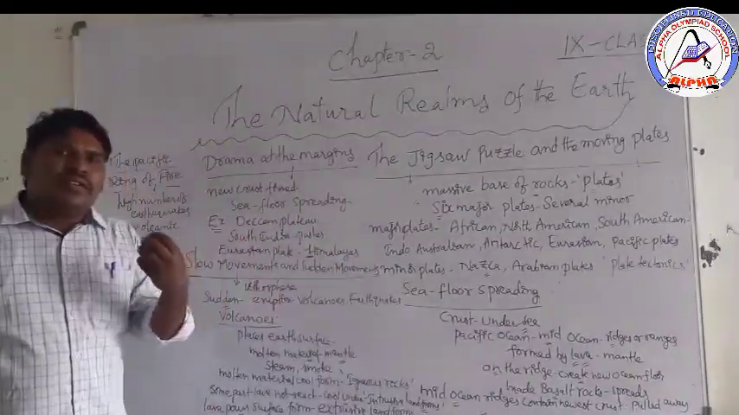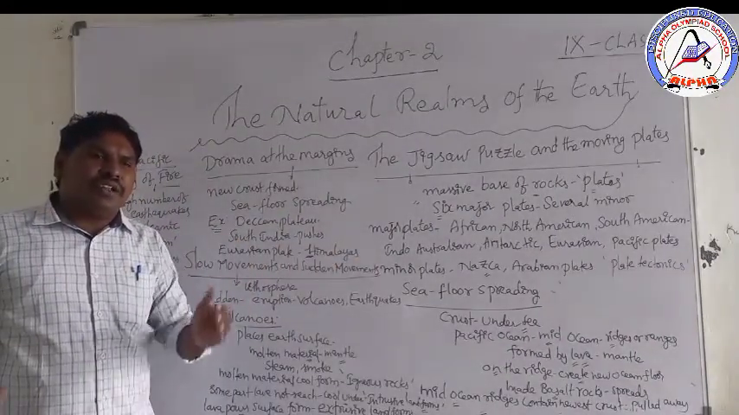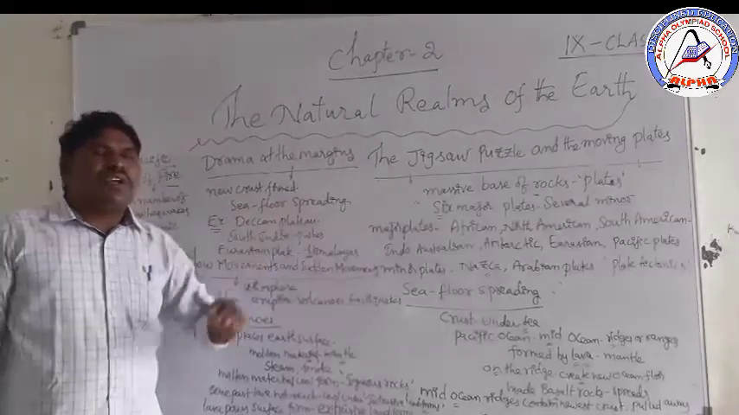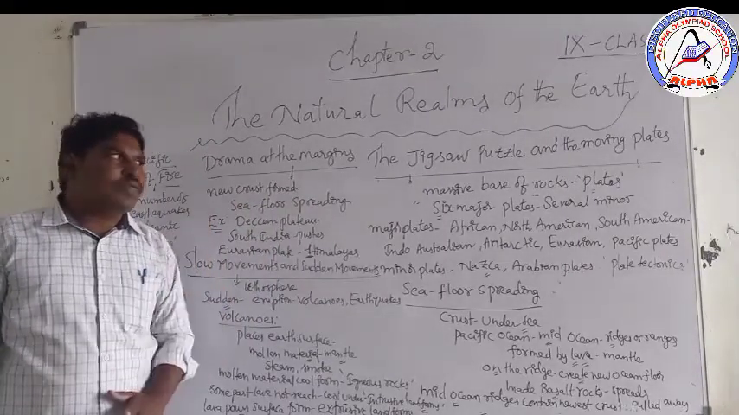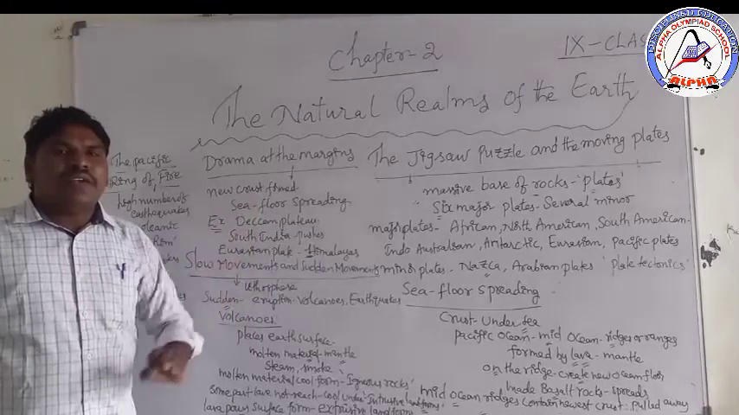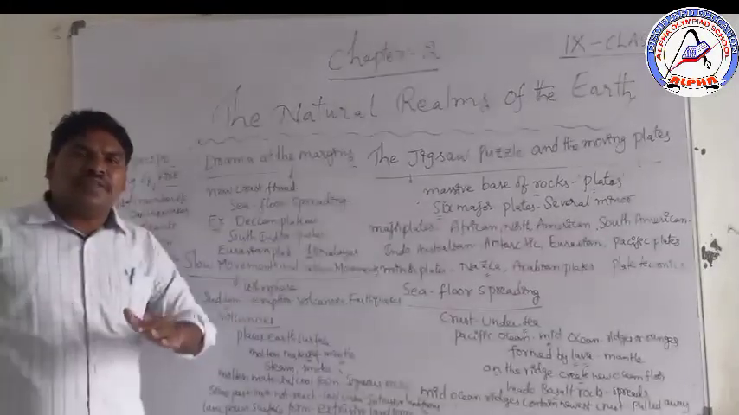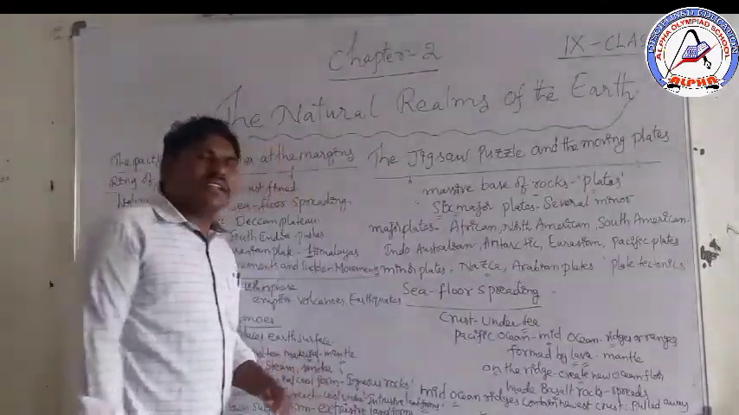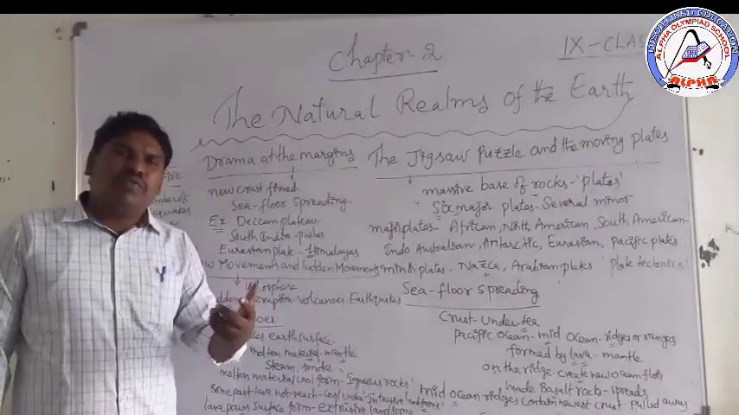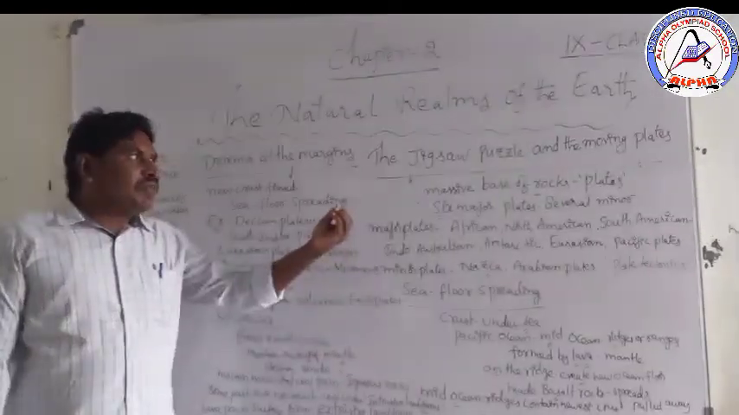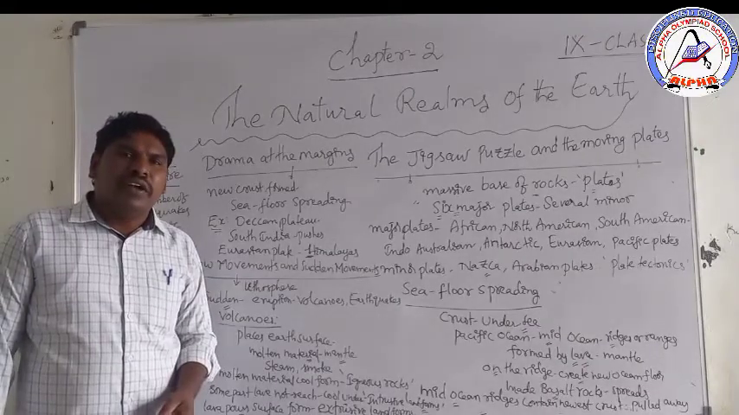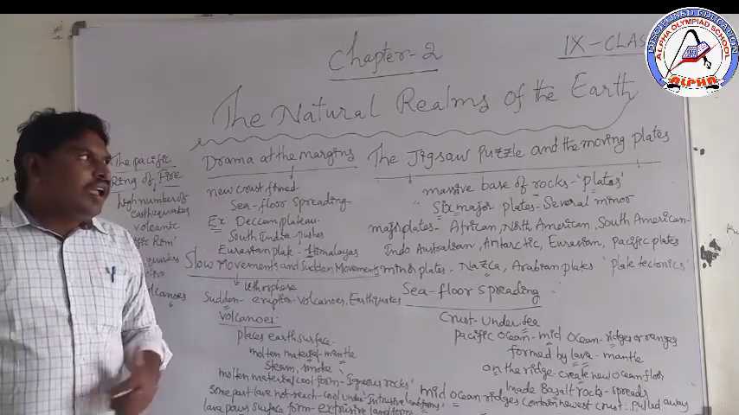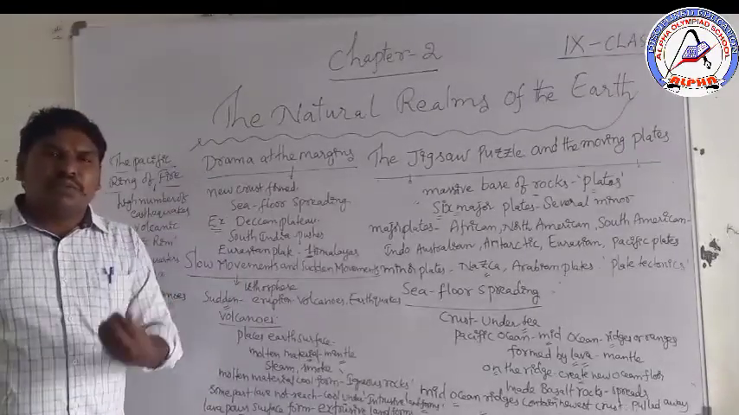Scientists said that the continents and oceans are situated on a massive base of rocks, and it is called a plate. According to the information of scientists and geologists, there are a total of 6 major plates and several minor plates. Major means big. Minor means small.